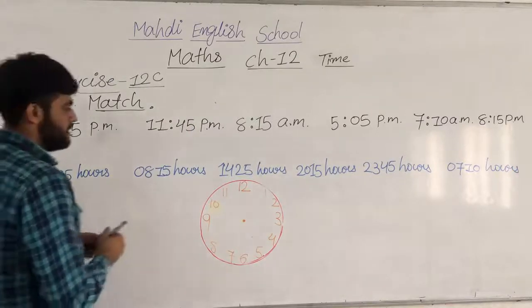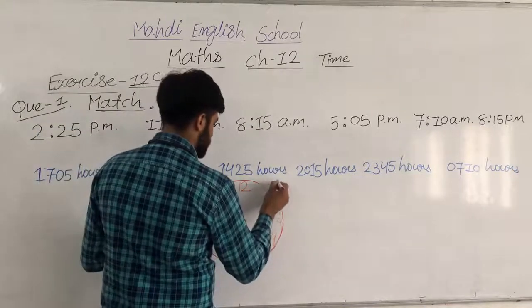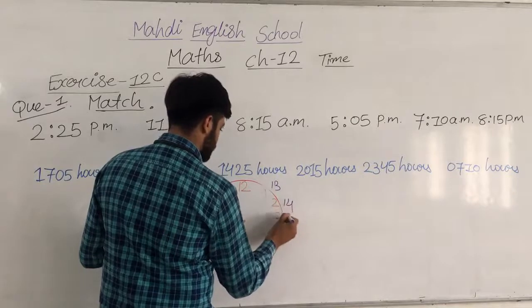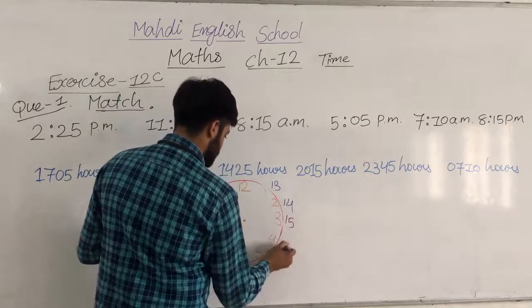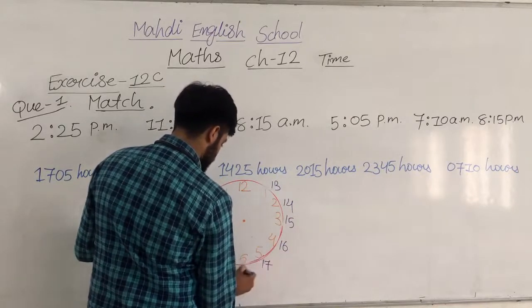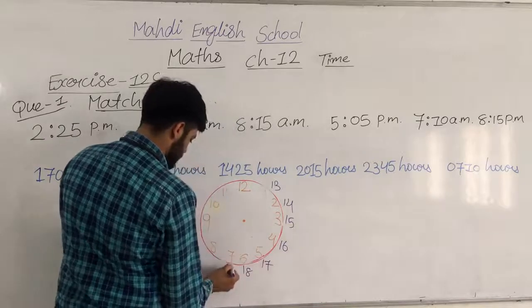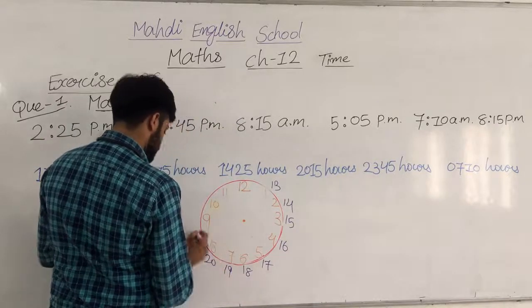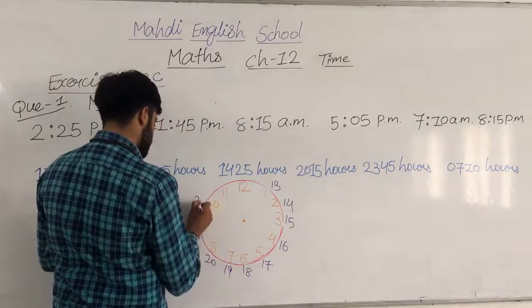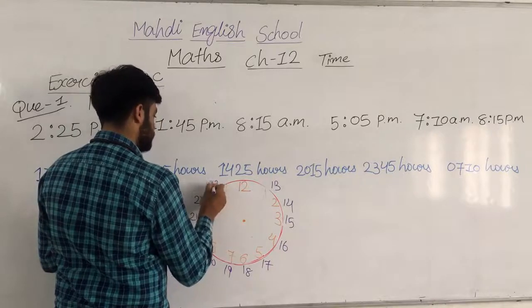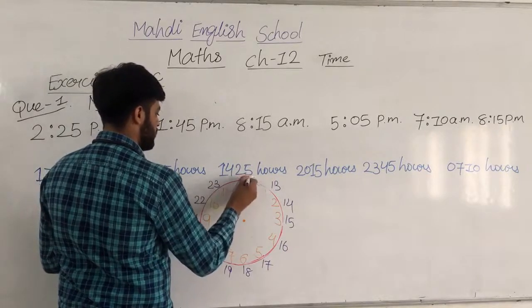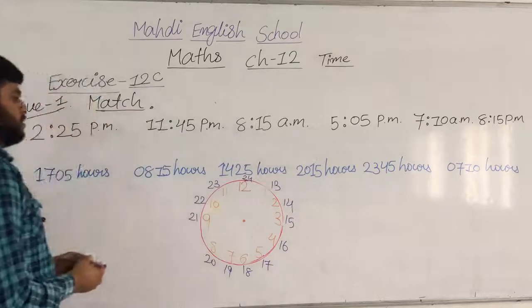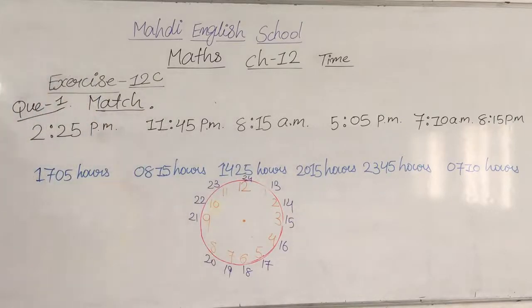And here is 13, 14, 15, 16, 17, 18, 19, 20, 21, 22, 23 and 24. Here.